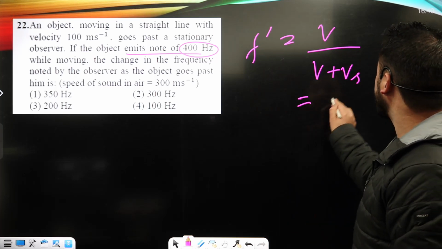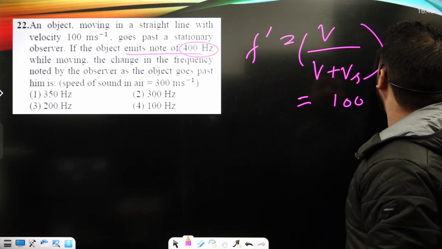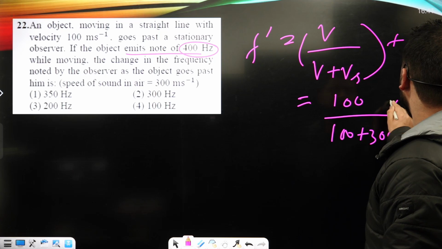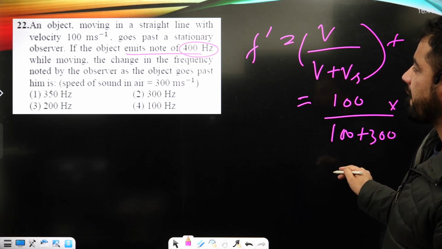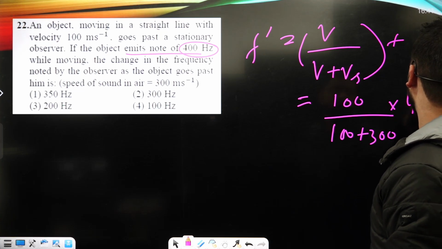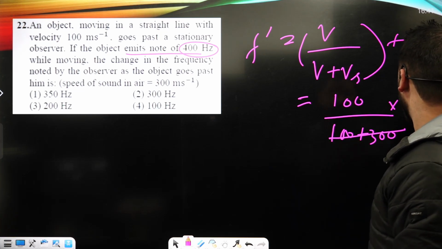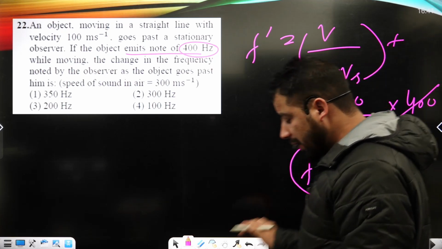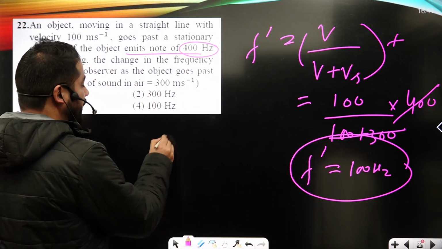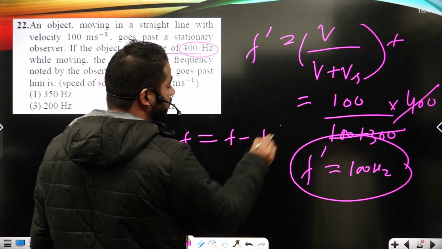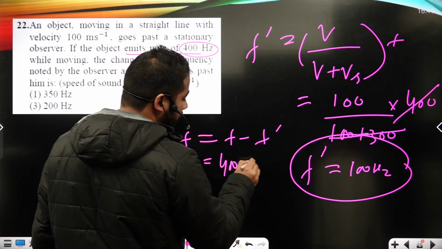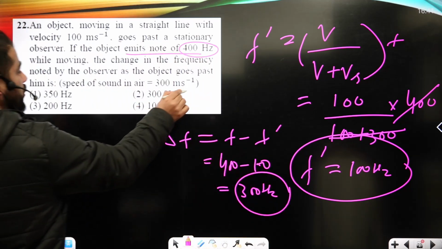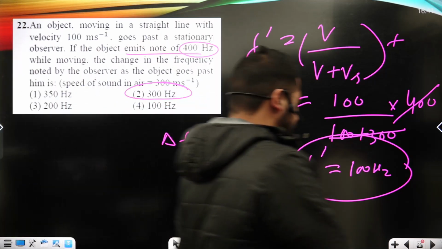Now V is given, F upon V is 100 plus 300 times, okay, here it is 400, okay, it is 400 volts. Now this 400 will go with this. F prime is basically 100 hertz. But the question part is that we have to calculate the change in frequency here. Delta F, that's F minus F prime. F is 400 minus 100, that's going to be 300 hertz, okay, and it is shown under option number 2, right?